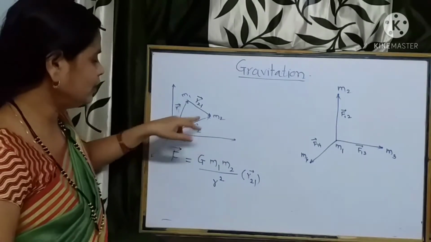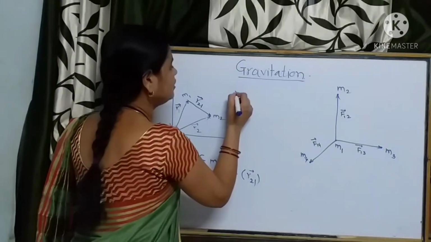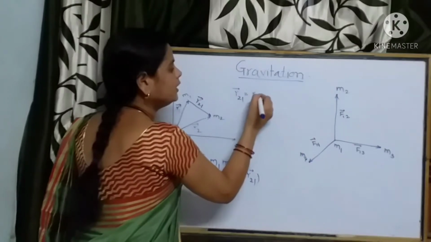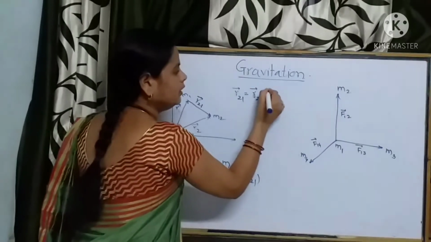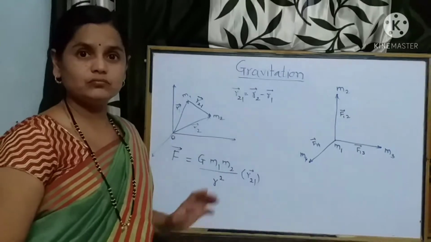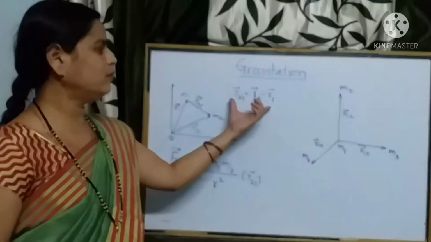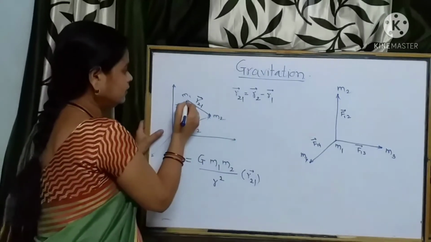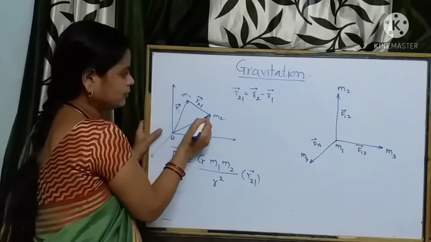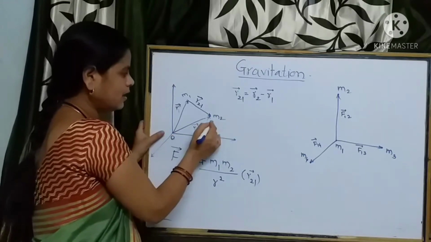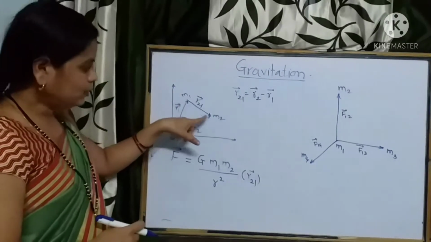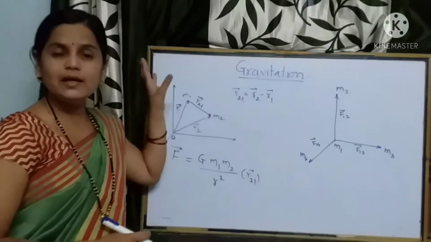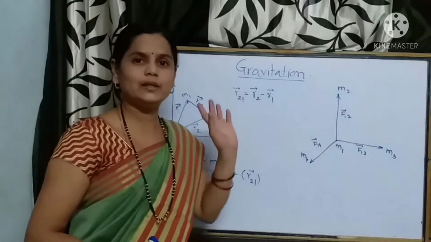See here, from m1 to m2, we can write this position vector r21 as r2 minus r1. In scalars and vectors, we have studied how to find this position vector by the triangle law also. This is r1, directed likewise from m1 to m2. This is the direction, and this is r2. Then r21 is equal to vector r2 minus vector r1 according to the triangle law of vector addition.